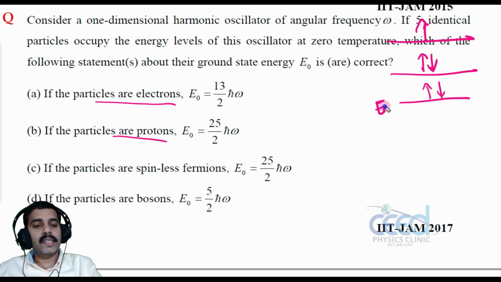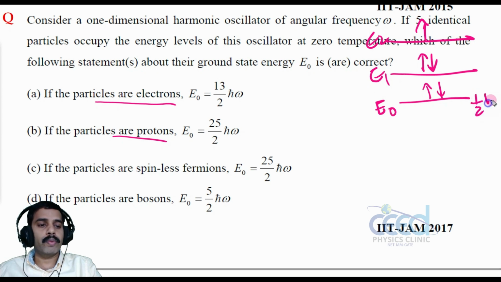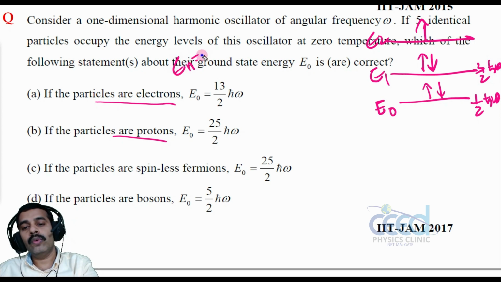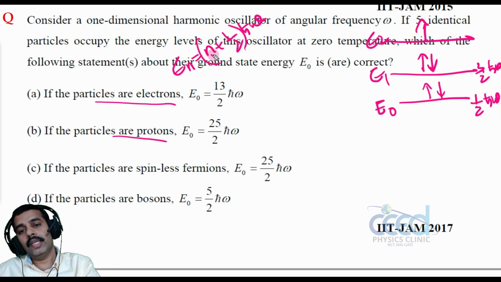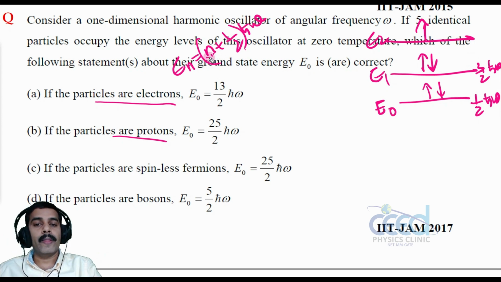For a quantum harmonic oscillator, the levels are E0, E1, E2. What is E0? Half h cross omega. What is E1? That is 3 by 2 h cross omega. Use the energy eigenvalue equation, n plus 1 by 2 into h cross omega. N is equal to 0 gives half h cross omega, n is equal to 1 gives 3 by 2 h cross omega, and n is equal to 2 gives 2 plus 1 by 2, that is 5 by 2 h cross omega. So we can substitute like this. Here two particles have the energy half h cross omega, so 2 into half h cross omega.